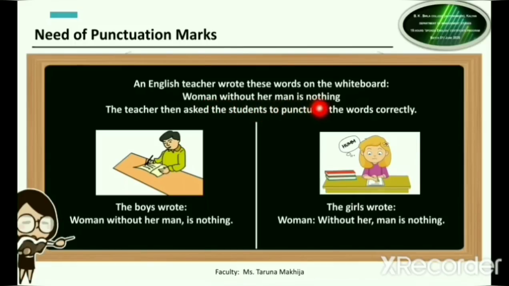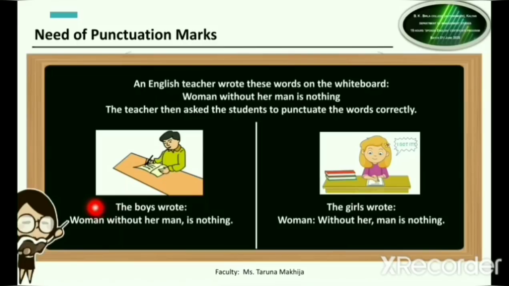Woman without a man is nothing. The teacher then asked the students to punctuate the words correctly. As you can see, this sentence is without any punctuation, and the teacher has asked the students of the class to punctuate this. Let us see what did the boys write.